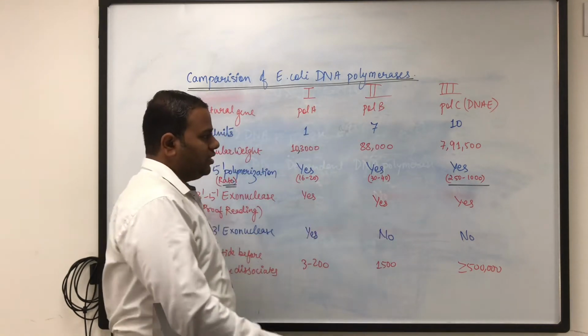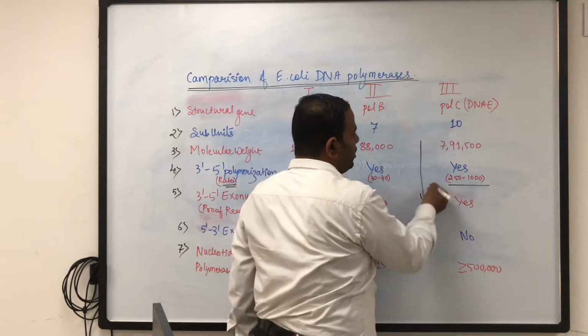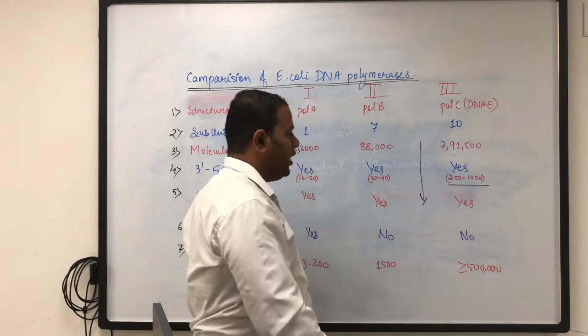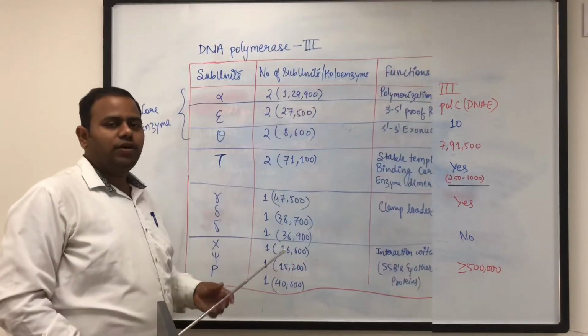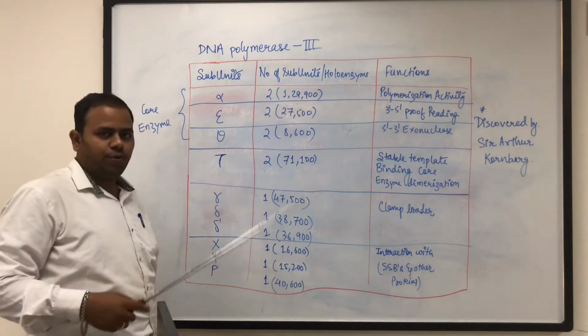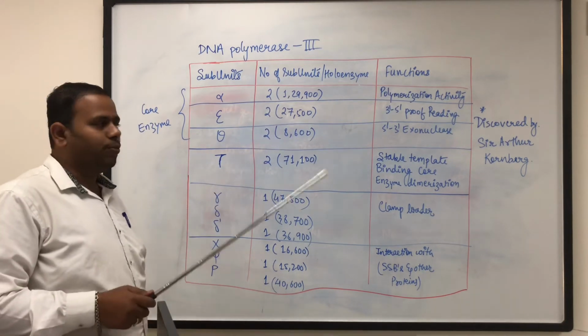So now this is a very important enzyme, that is DNA polymerase 3. So we are going to see this enzyme in detail in the coming table. Since we know that DNA polymerase 3 is a multifunctional enzyme, it has lots of subunits. Okay, so let's see the subunits in detail first.